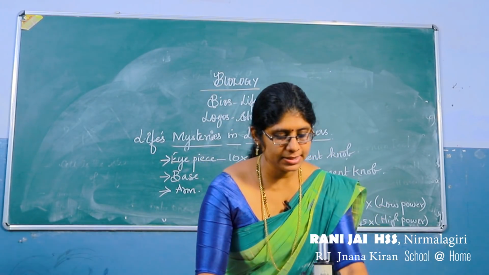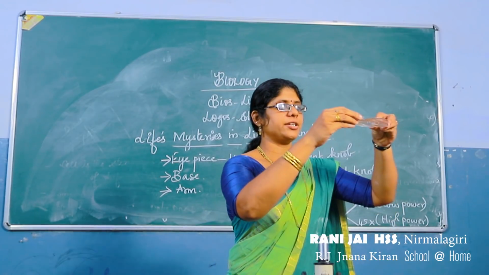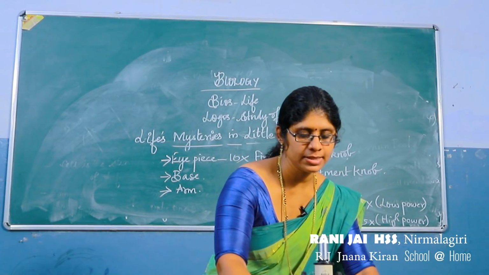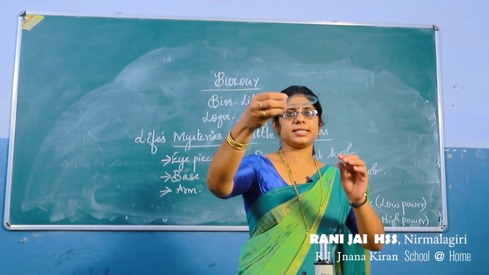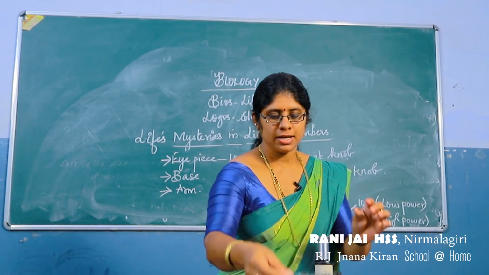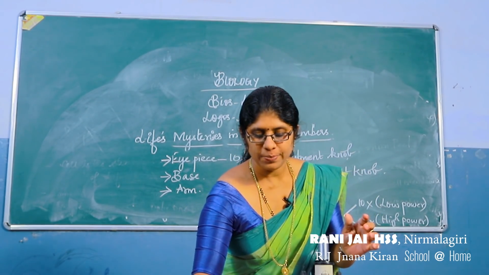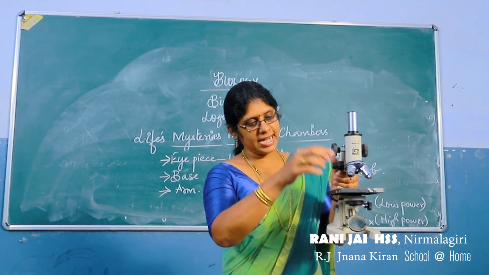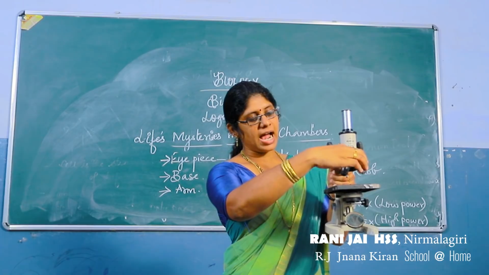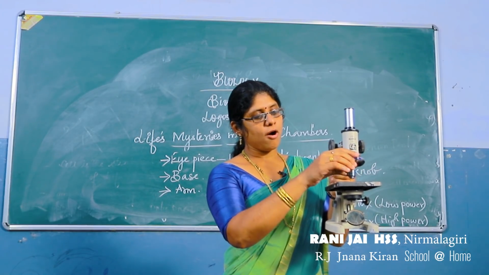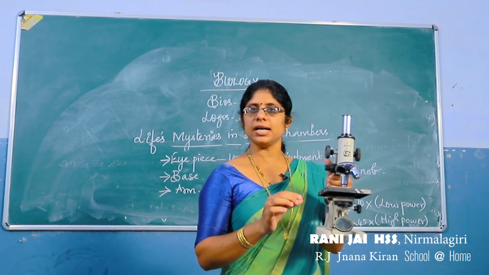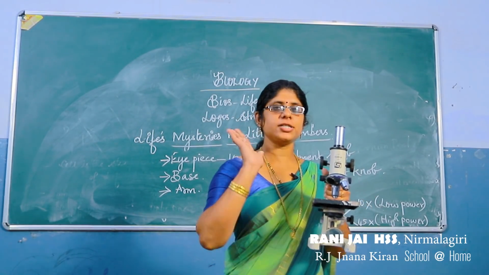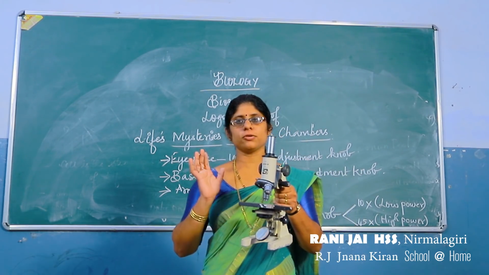Next, this is known as the Petri dish, and this is the watch glass. We place the glass slide on the stage, and we can use either 10x or 45x to view the cell very clearly. Now you have understood the parts of the compound microscope.